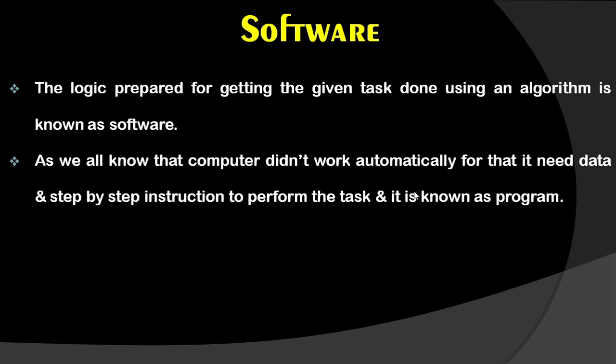As we all know, a computer does not work automatically. For that it needs data and step-by-step instructions to perform the task, and that is known as a program. Program means a particular step-by-step instruction which informs the computer how to work, when to work, in which way to work, and in which manner it will work. That kind of instruction is given by the program. As we know, a machine cannot work on its own. It requires instruction. It requires control. Then and only then can it work.